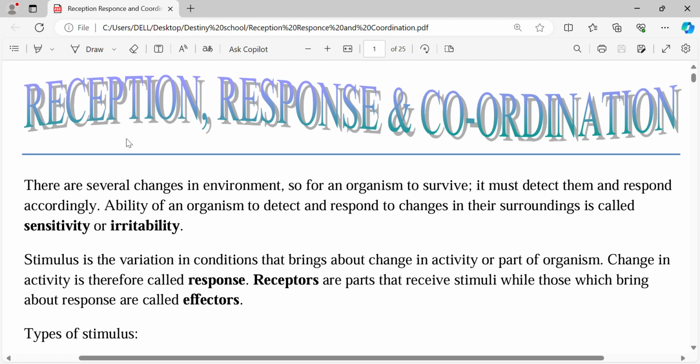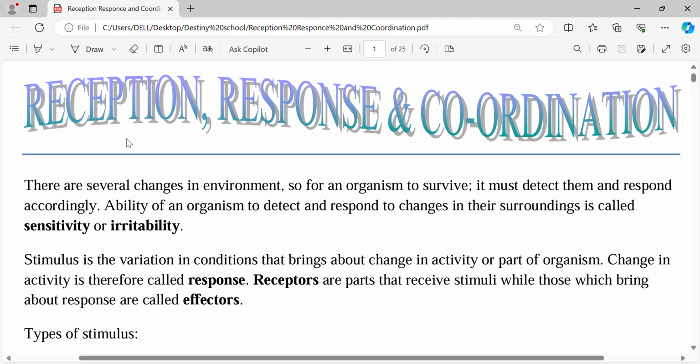So today we want to focus on reception, response, and coordination because it is very important. In all biology exams, there is always going to be a question that is related to this topic. Therefore, it is very important for us to understand it in detail. Okay, let's move on. So, reception. Reception is all about receiving something.